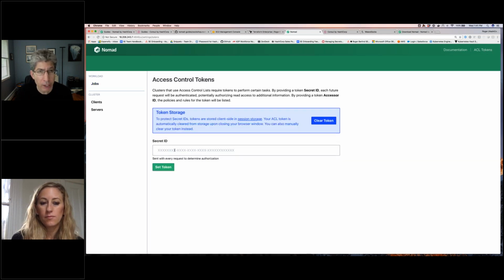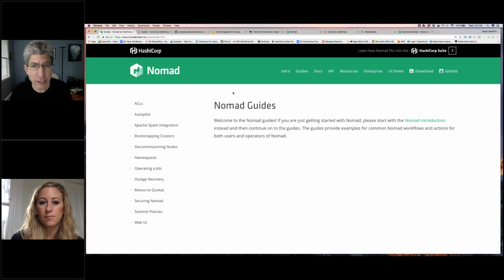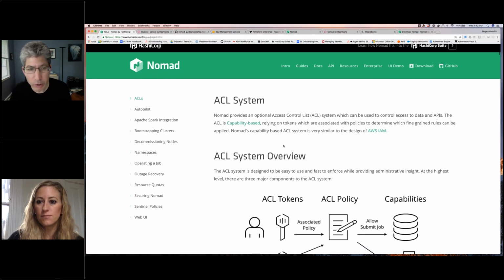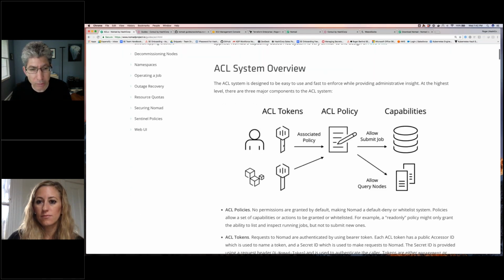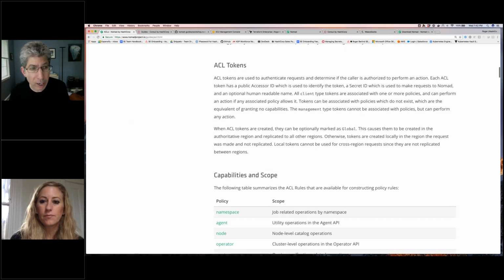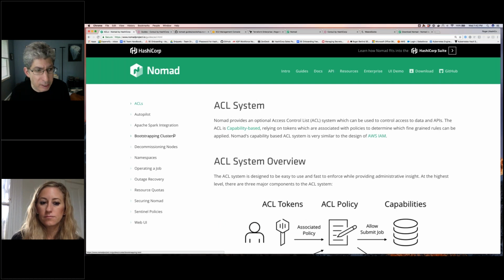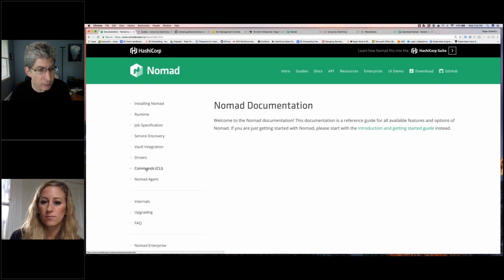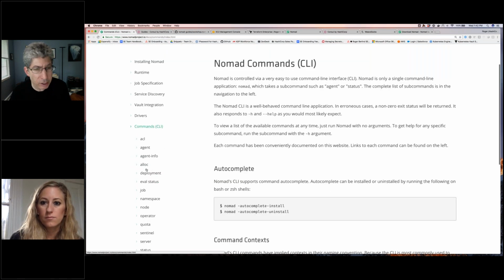There is a notion, but Nomad has a system of ACLs and Consul also has a system of ACLs, right? So this is probably under some of the more, like here you see ACLs under the Nomad docs. So there is a whole thing with ACLs where you then do have more restrictions about what people can do. And Nomad and Consul both include CLIs, right? There's a CLI, for instance, Nomad. I didn't use it or show it to you at all, but under the docs, there's this commands section, that's the CLI commands you see.